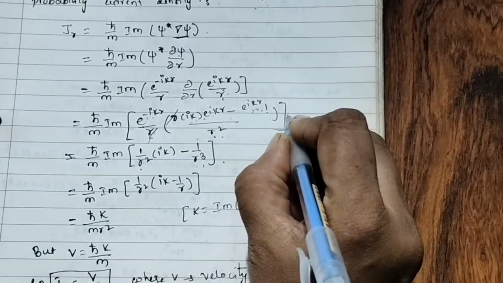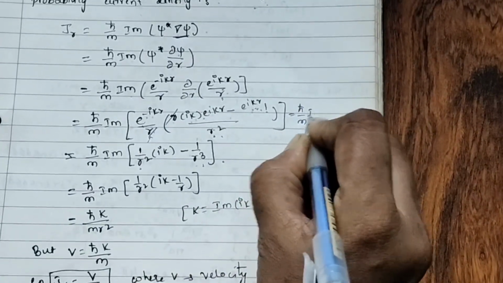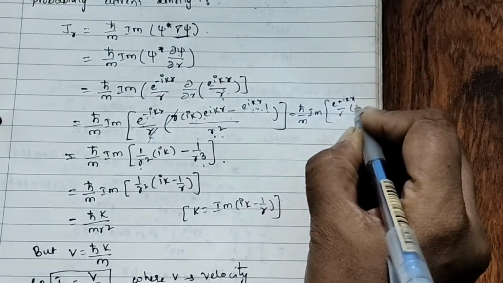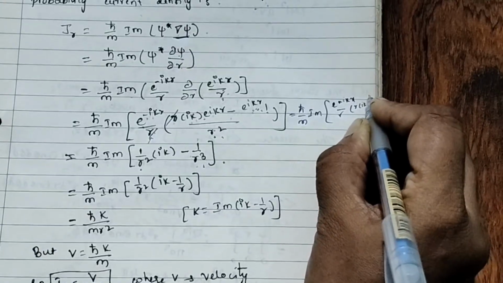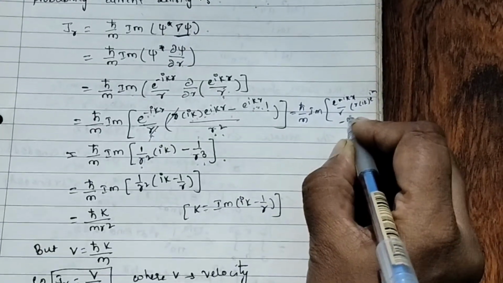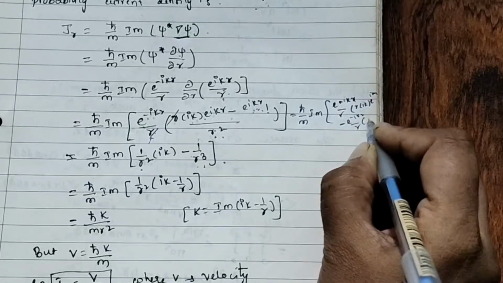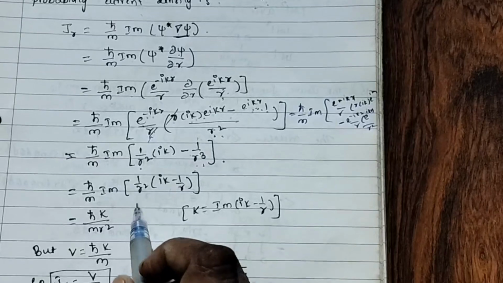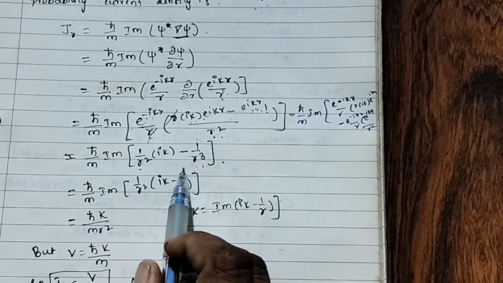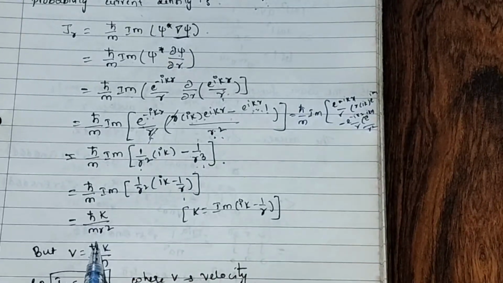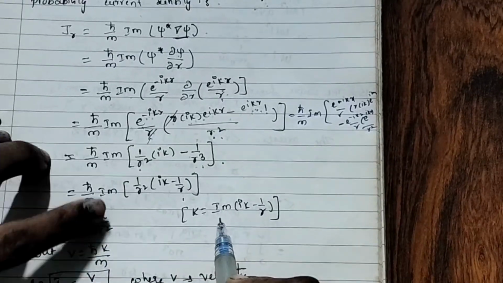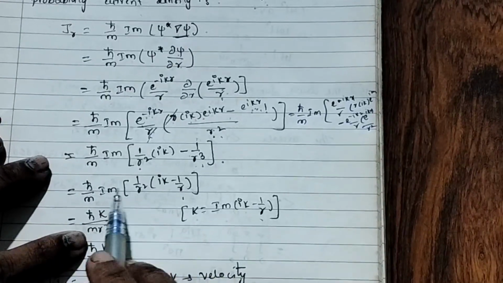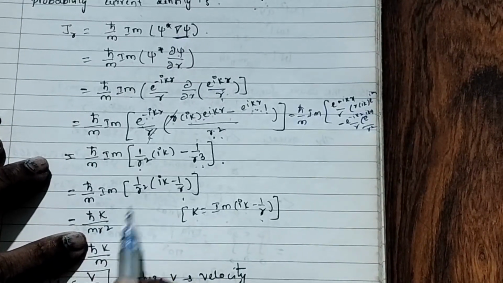Right? How I did means h cut by m, Im, e to the power of minus i k r by r into r i k e to the power of i k r, minus again e to the power of minus i k r by r. Here what is there? e to the power of i k r by r square. So I got 1 by r cube. I'm taking 1 by r square common, i k minus 1 by r. So h cut by m. Now Im, i k minus 1 by r value is k. By m, here already there, r square.